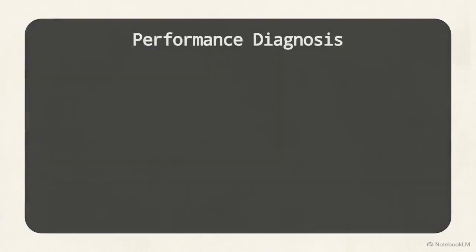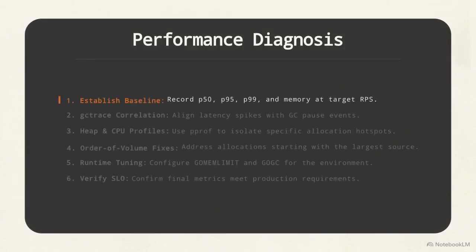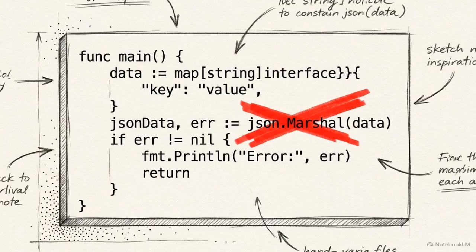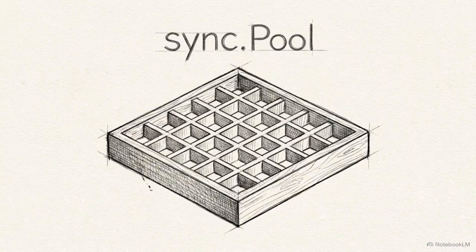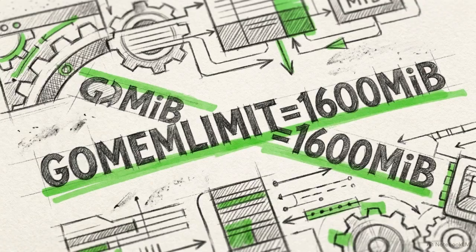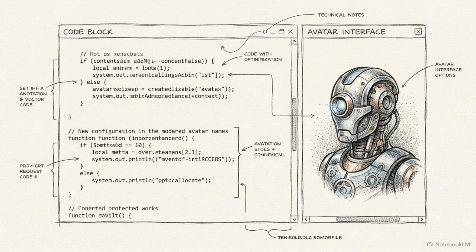This investigative process provides a repeatable framework for solving scale issues. It begins with a high-load baseline, uses GC trace to correlate latency spikes with system pauses, and isolates the source code using heap and CPU profiles. You follow a strict mitigation hierarchy. Eliminate the highest volume allocators first, apply object pools for per-request variables, and finally apply environmental limits to the runtime itself. AI models can rapidly generate logically correct code.